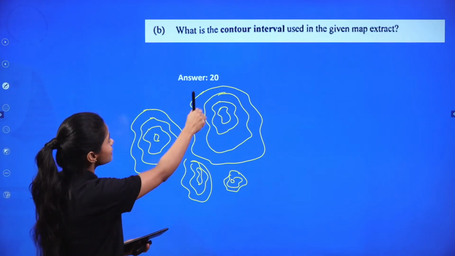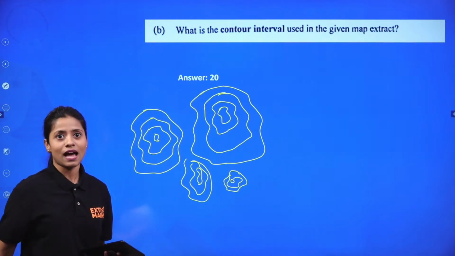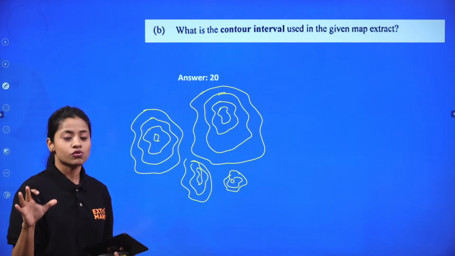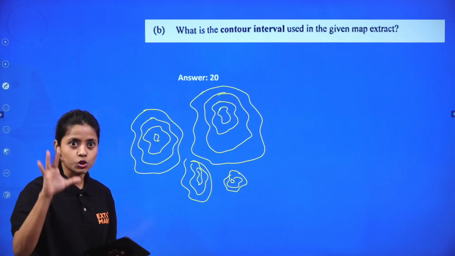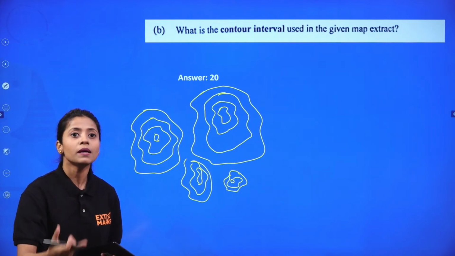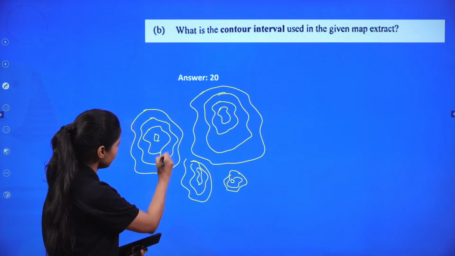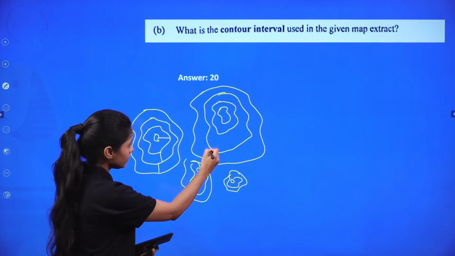Now the intervals, they're asking the question, contour intervals that you have seen given in the map extract. If the map which was given to you, you were supposed to analyze what were the multiples, the difference between these multiples, right?